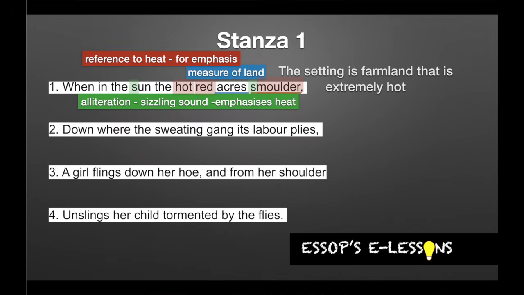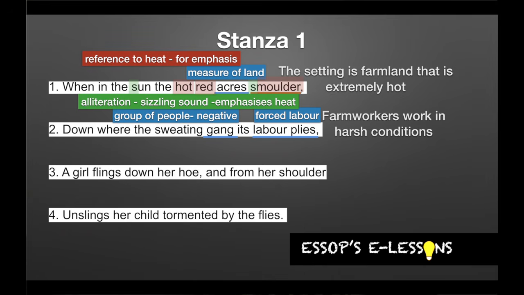If we look at line 2, it says, down where the sweating gang its labor plies. Now the word gang is used for a reason. It's referring to a group of people, but the word gang has negative connotations. Right, so it tells us that these people, they are collective and they have the ability to become violent. So we see that this gang, their labor plies. So this implies to us that it's forced labor. This work that they have to do, it's not by choice. They don't have much say in the matter. Right, so line 2 brings us to the idea that these are farm workers who are working in extremely harsh